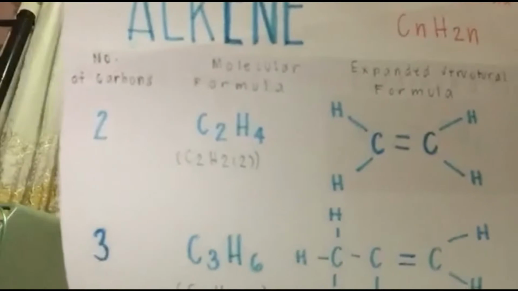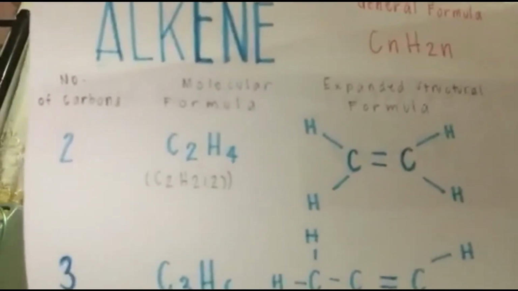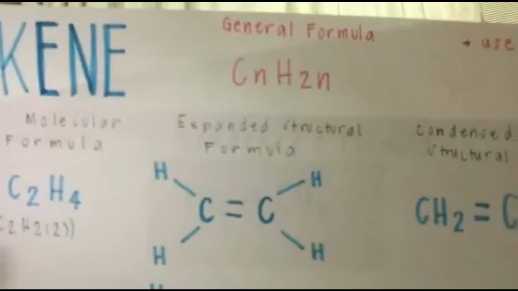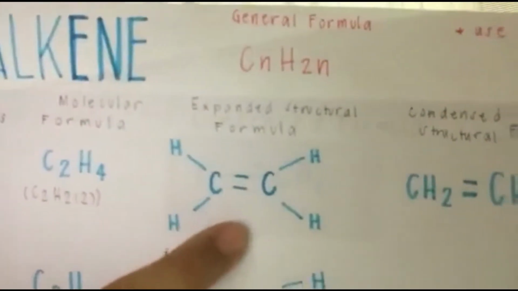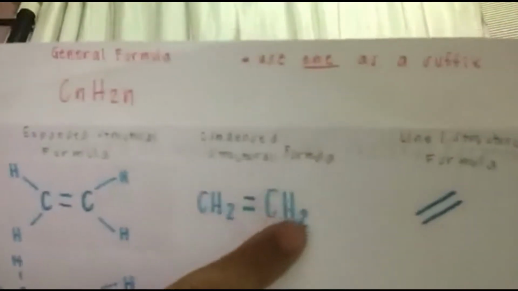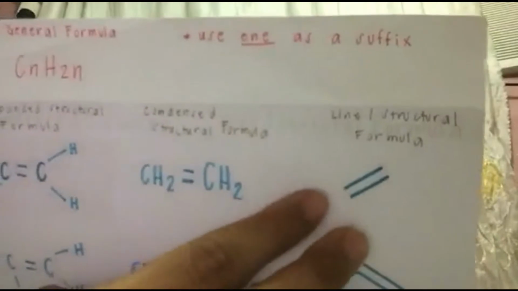Alkene has a general formula of CnH2n, and we use -ene as its suffix. If we have 2 carbons of alkene, we have a molecular formula of C2H4. And then its expanded structural formula looks like this. And its condensed structural formula looks like this. And its line structural formula is this, since it is a double bond.